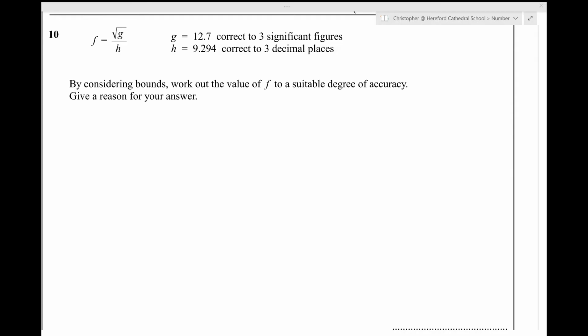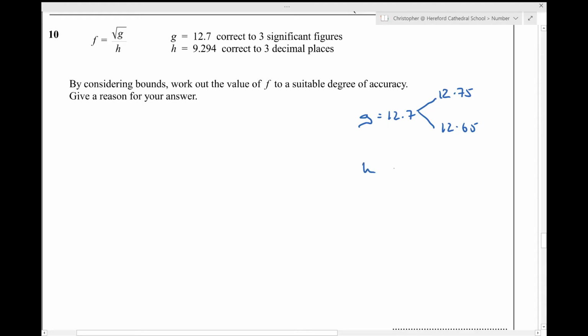Question 10. I'm given a formula for f here, the square root of g over h. I'm given some information about g and about h. Now g is equal to 12.7 correct to 3 significant figures. So the upper bound is 12.75 and the lower bound is 12.65.